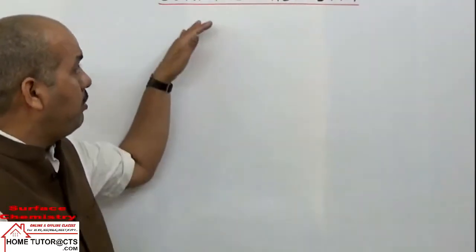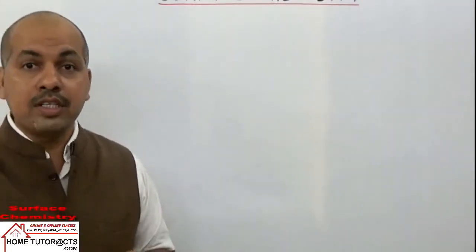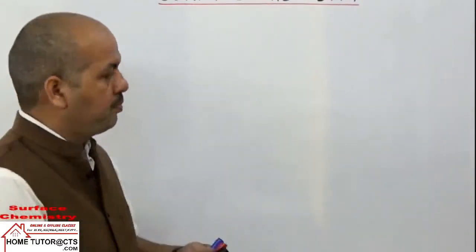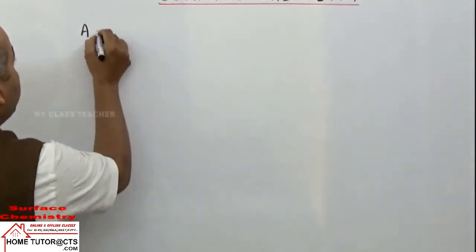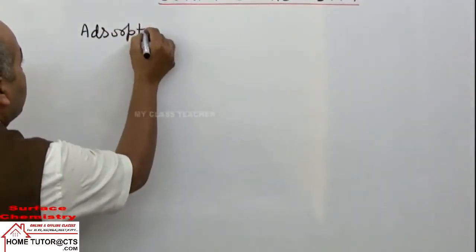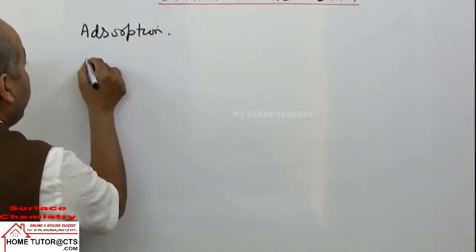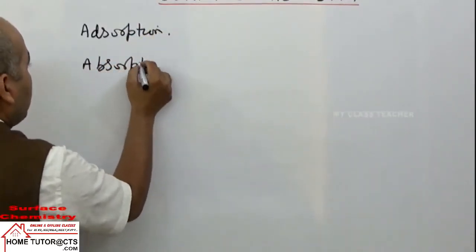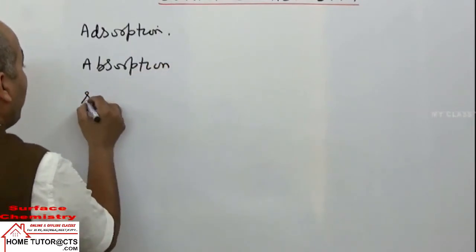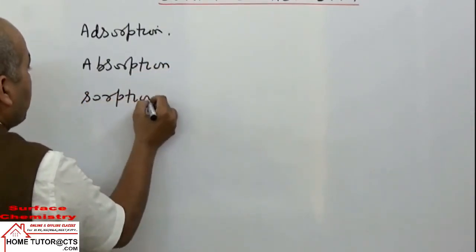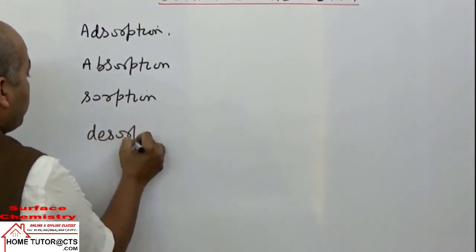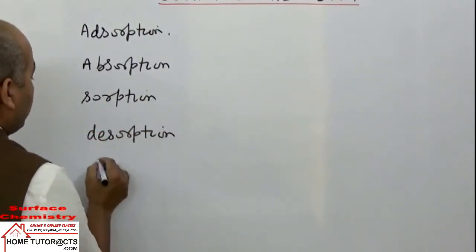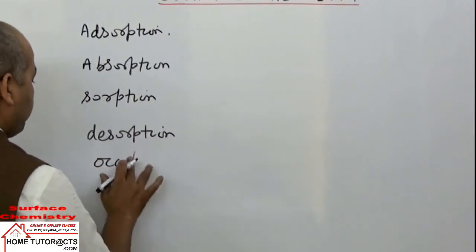Now in this chapter we will mainly focus on some terms which are required for study. The first term is adsorption. Then the term absorption, then sorption, desorption, and the term occlusion.